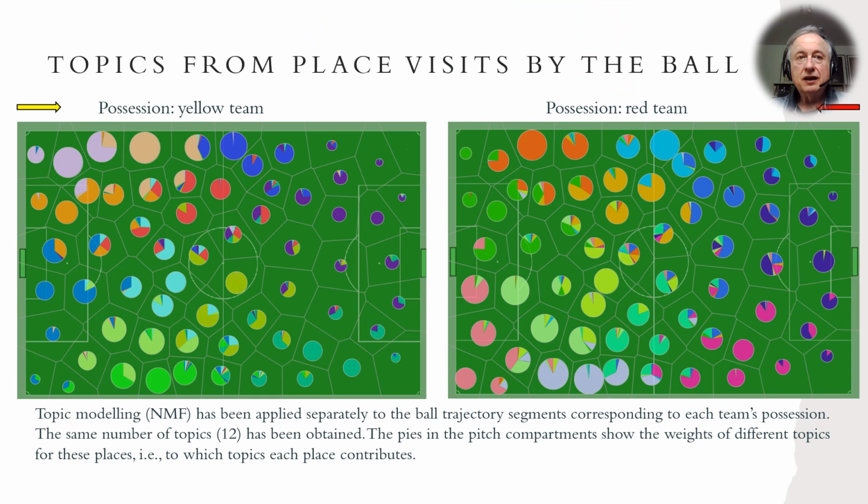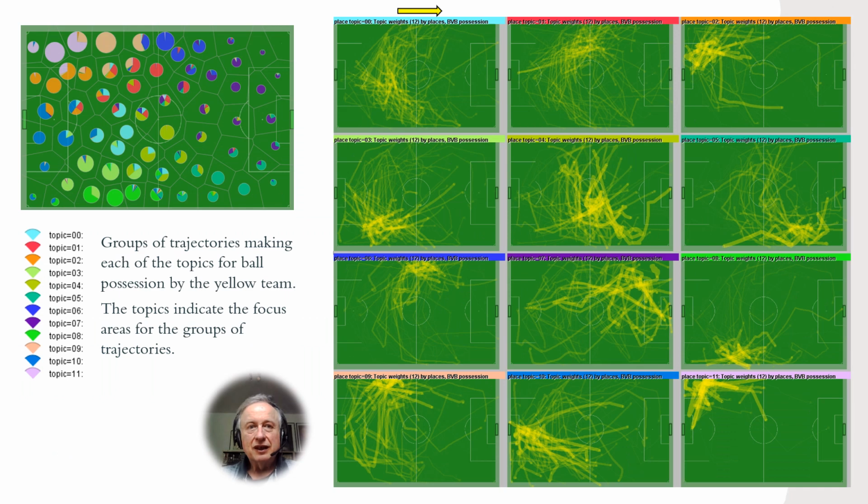The proposed method is applicable beyond road and sea traffic as well. In this experiment, we analyzed trajectory segments corresponding to each team's possession. The pies in the pitch compartments show the weights of different topics for these places, to which topics each place contributes. On this slide, we see groups of trajectories making each of the 12 topics for ball possession by the yellow team. The topics indicate the focus areas for the groups of trajectories.